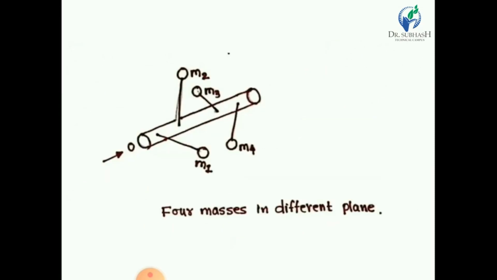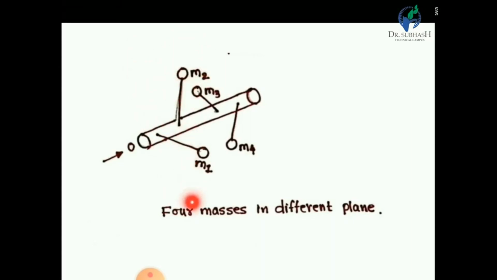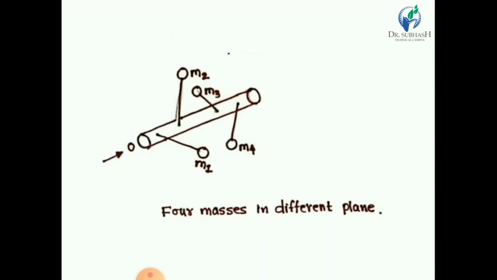Now, second condition: four masses in different planes. Here you can clearly see that the M1 mass is rotating in one plane, the M2 mass is rotating in another plane, the M3 mass is rotating in another plane, and the M4 mass is also rotating in another plane. So there are two conditions. First, several masses rotating in the same plane, and second, several masses rotating in different planes. But in today's lecture, we are going to discuss only several masses rotating in the same plane.